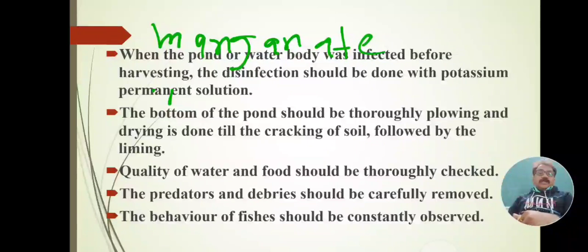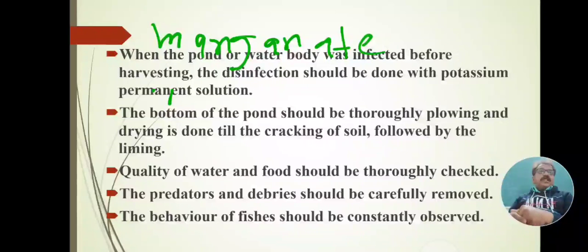Next control measure: the bottom of the pond should be thoroughly plowed, and drying should be done till the soil cracks, followed by liming. As the pond or water body is infected by parasites and pathogens, the complete water body should be plowed. After plowing, the tank or pond should be dried. How much time should it be dried?